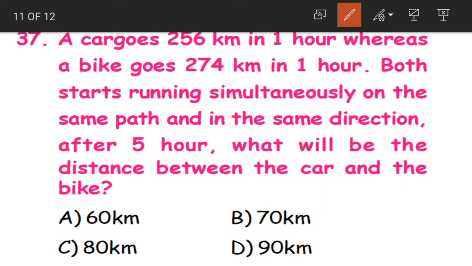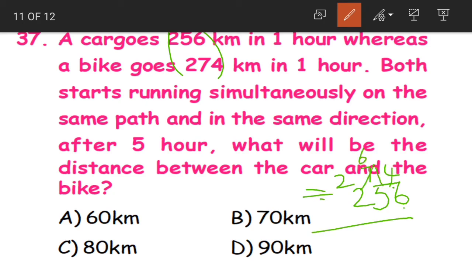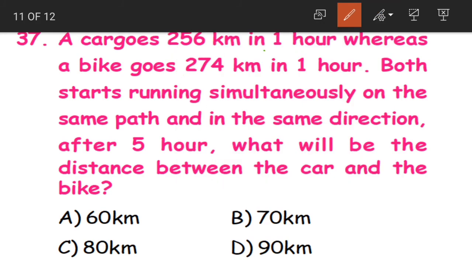Now there are two ways of doing this, children. First is, now what is the difference here? In the normal speed, 274 minus 256. 4 minus 6 is not possible, borrowing. 14 minus 6, 8. 6 minus 5, 1. 2 minus 2, 0. Now 18 kilometers in 1 hour.